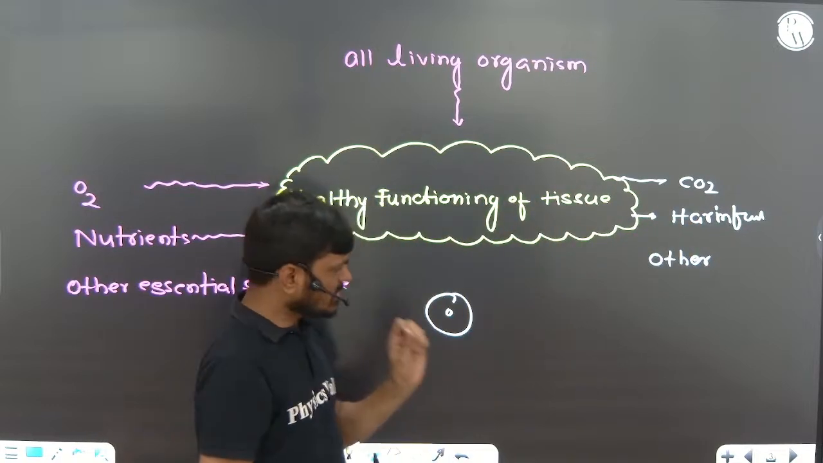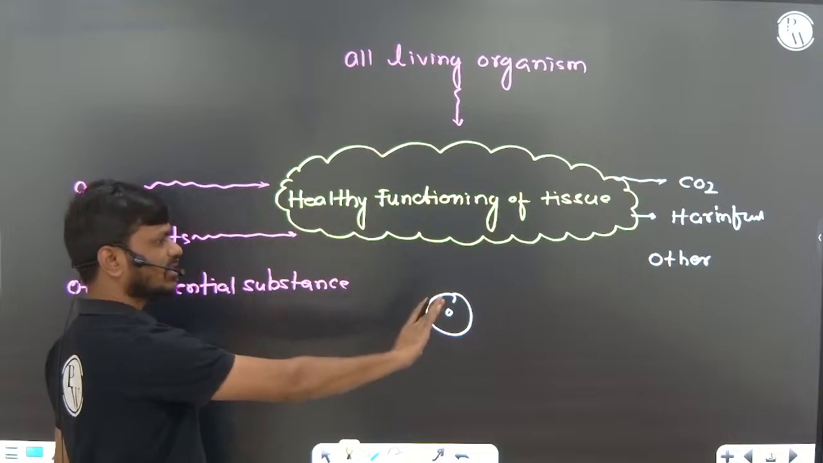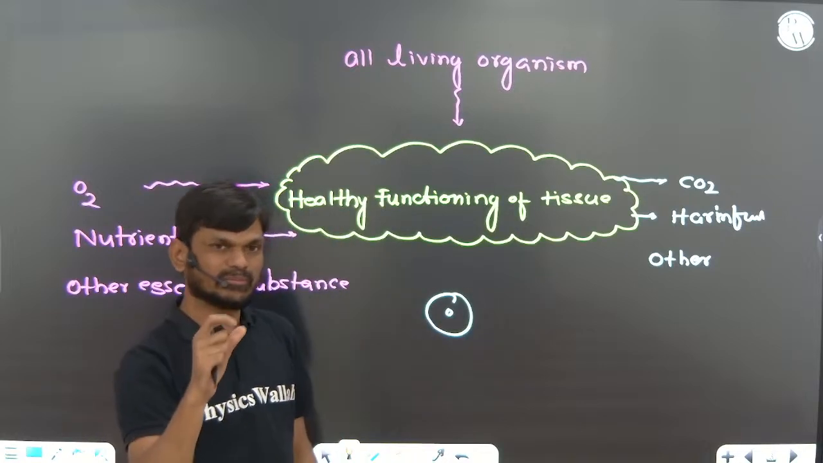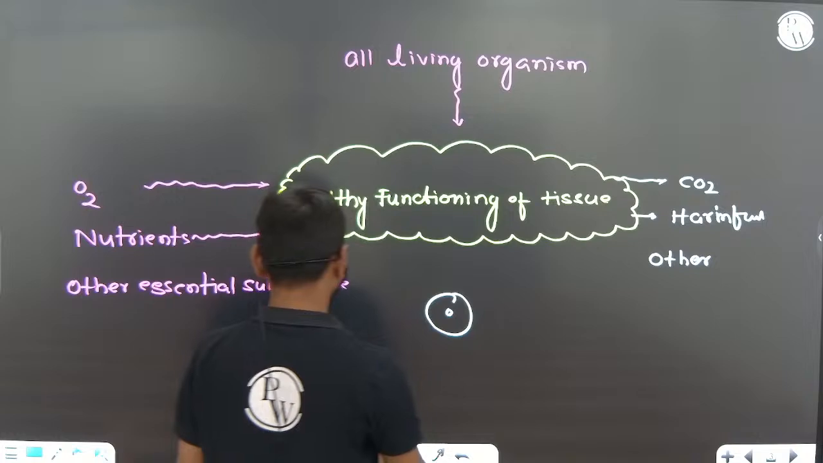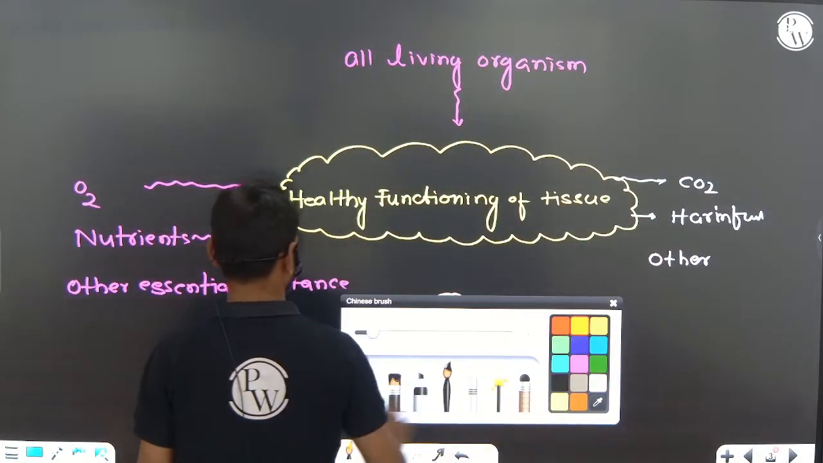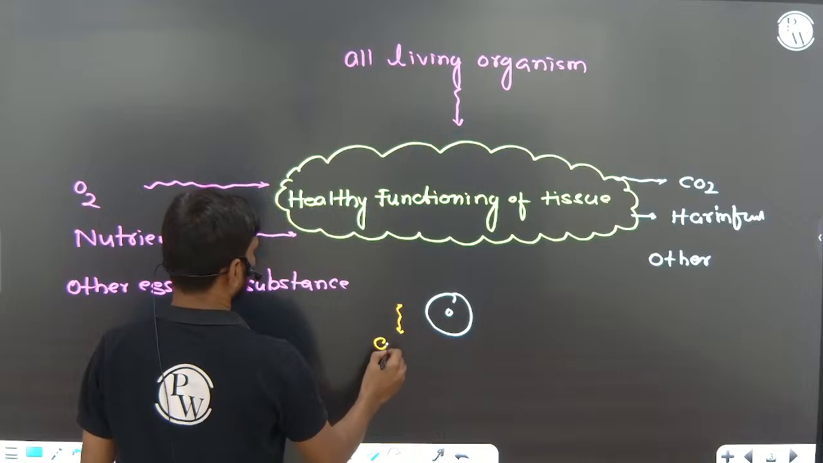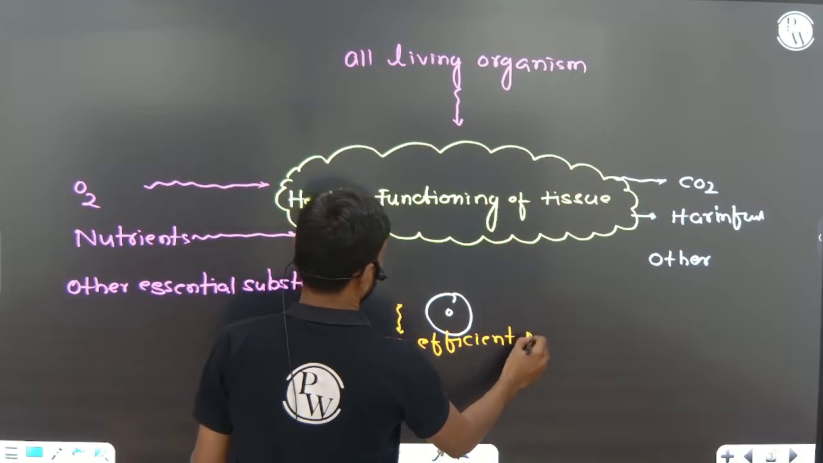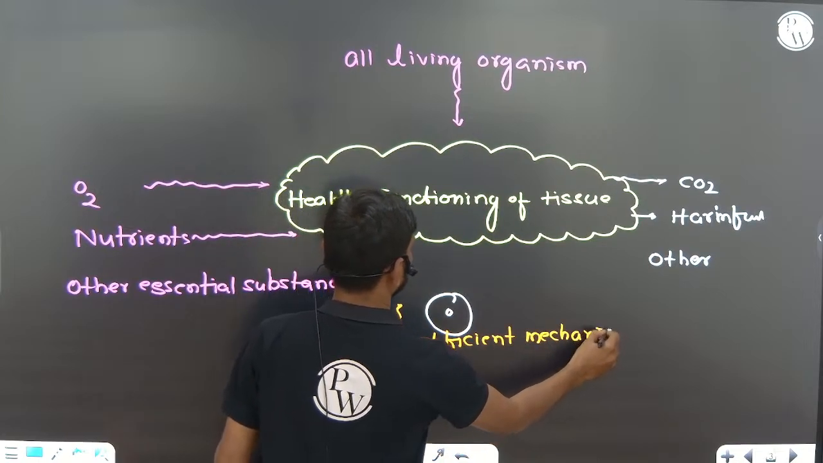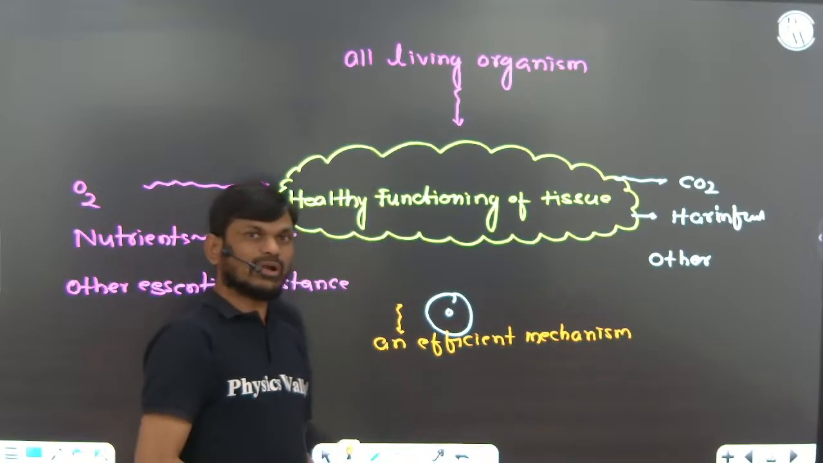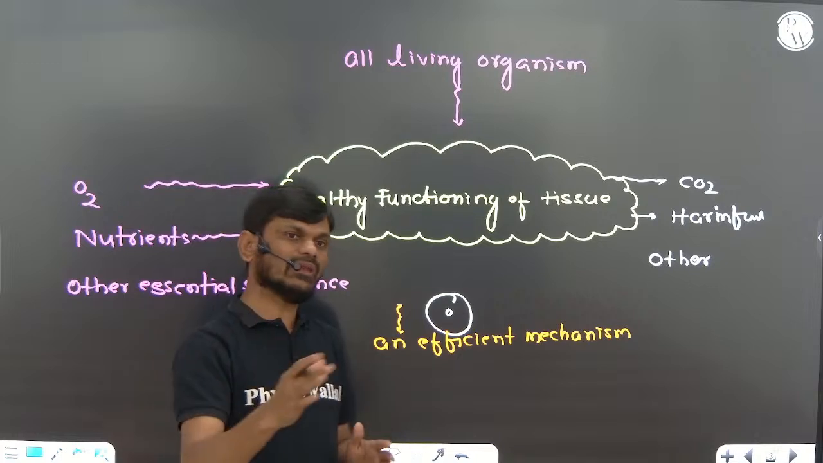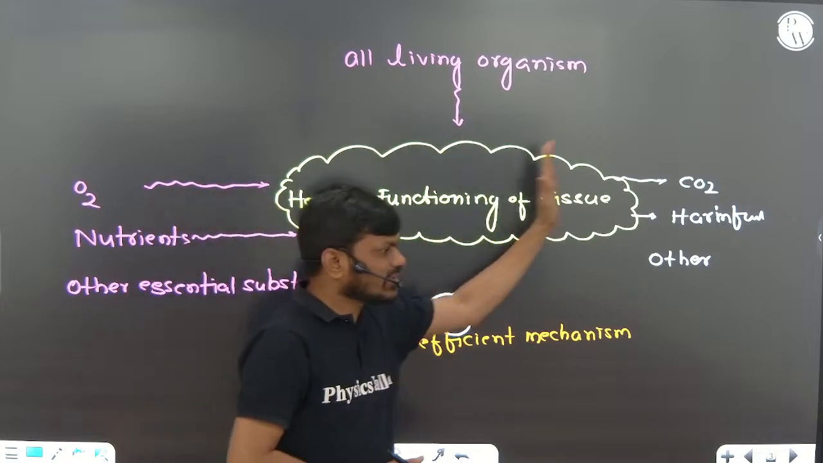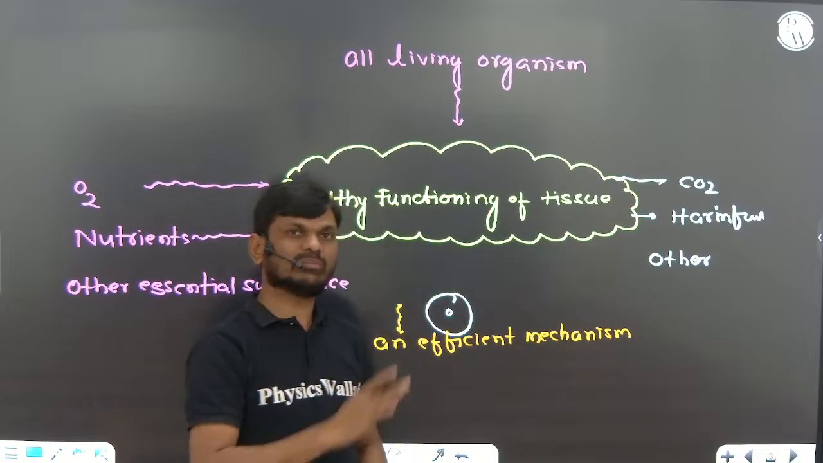Okay, so for the continuous supply of this material to the cells and also for elimination of waste material from the cells, we require a system, an efficient mechanism. So what is that efficient mechanism that can help us to supply these materials to the cell and eliminate waste from the cell? What is that efficient mechanism?